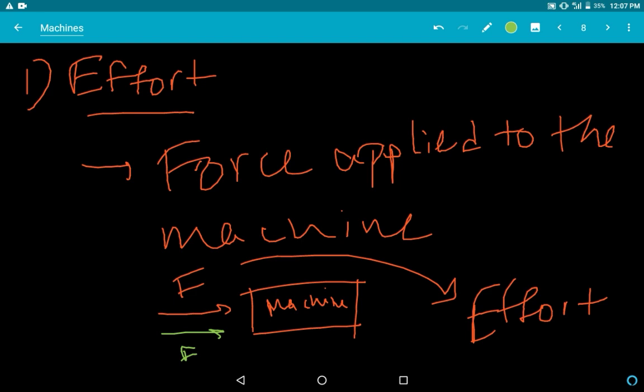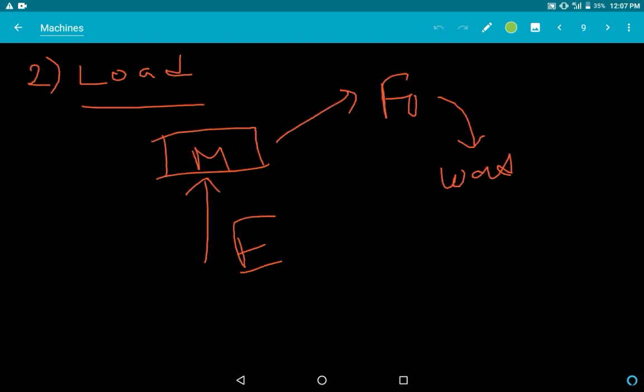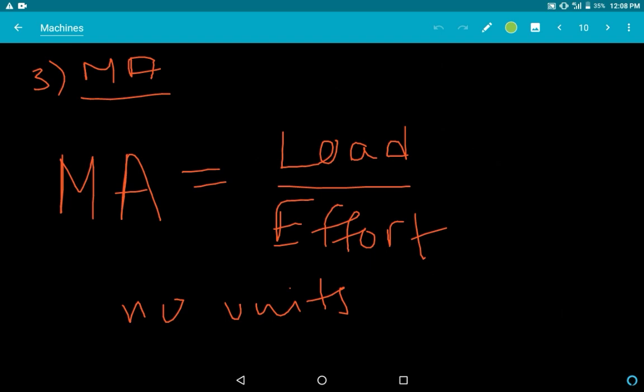This is nothing but the effort. Okay, what is load? Now if we give a force to the machine, the machine will exert some force on the body on which the work has to be done, on which the machine is actually working. That force we get is nothing but load.